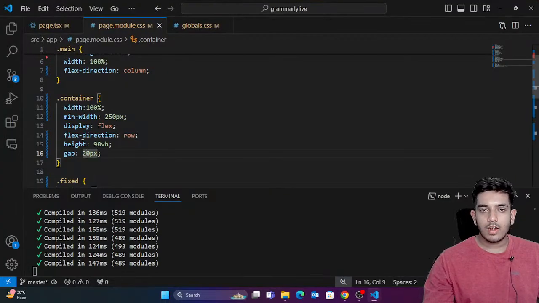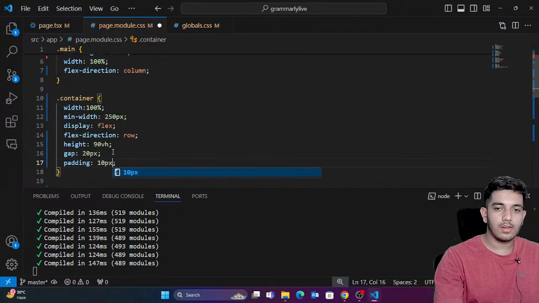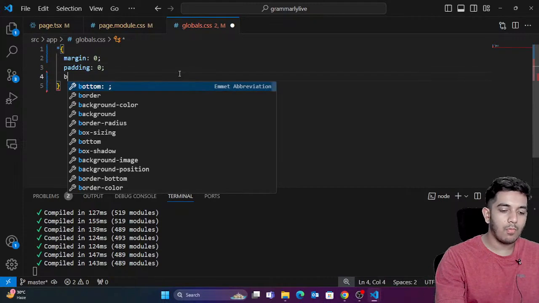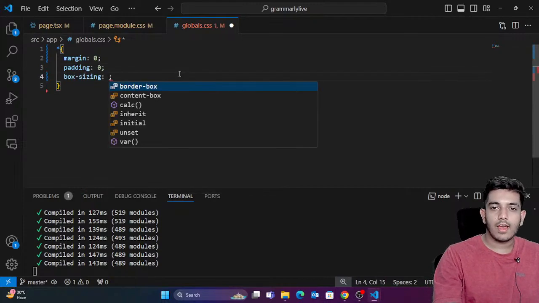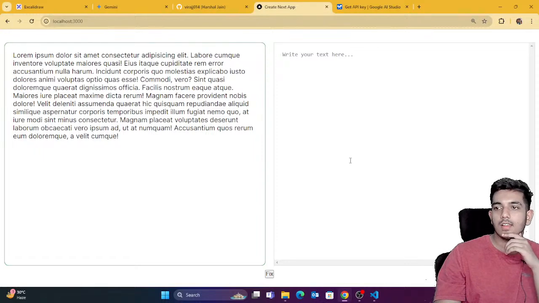Perfect. And I will also introduce some padding. So padding is around 10 pixels. And one more thing, box sizing as border-box. So now there is no overflow. So you can see that the layout is now a little bit better.